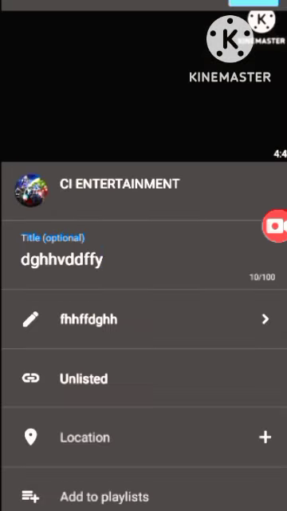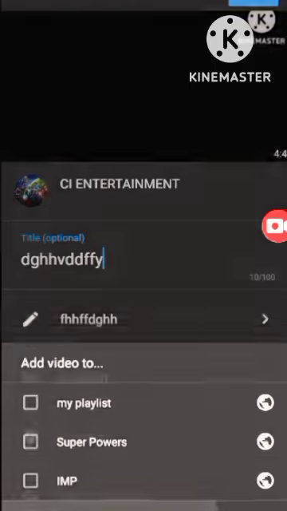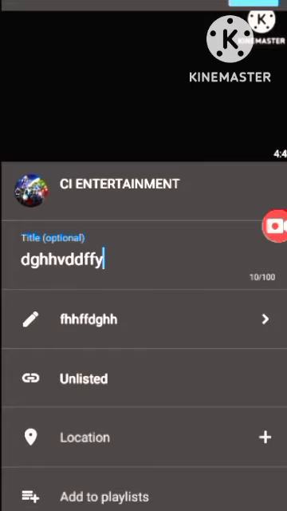After completing this step, in the next step there is one option, add to playlist. So you need to add your video to at least one playlist, and after doing this click on the done button and then next. When you click on the next button, your video will be uploaded and very soon your video will get viral.